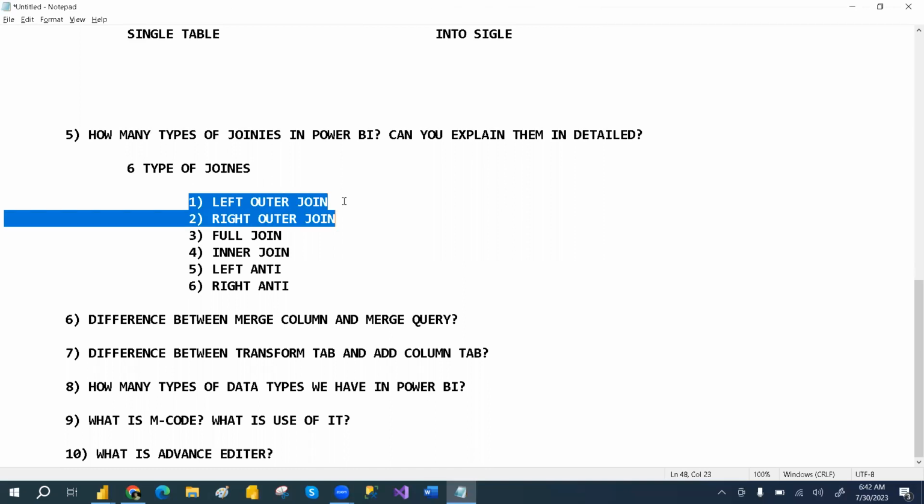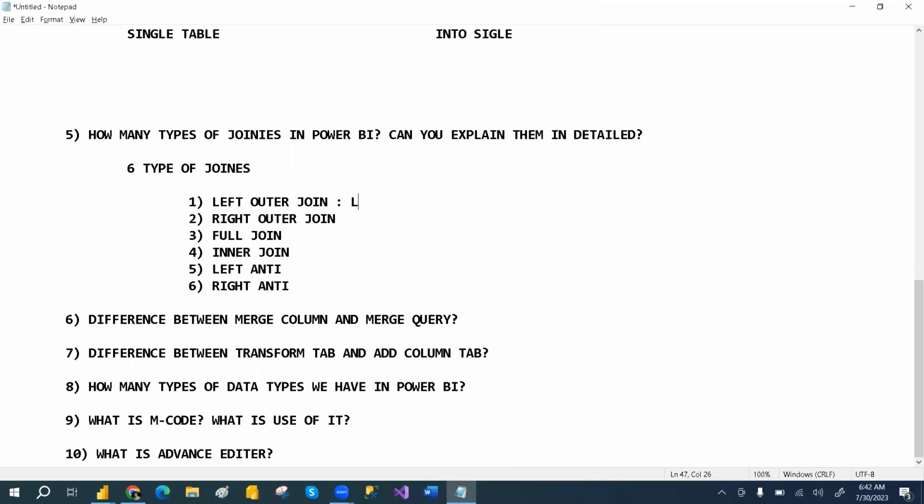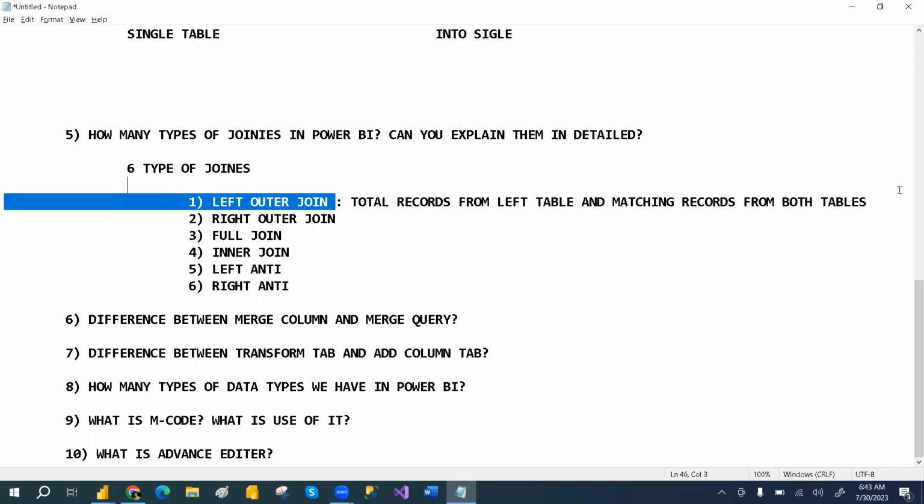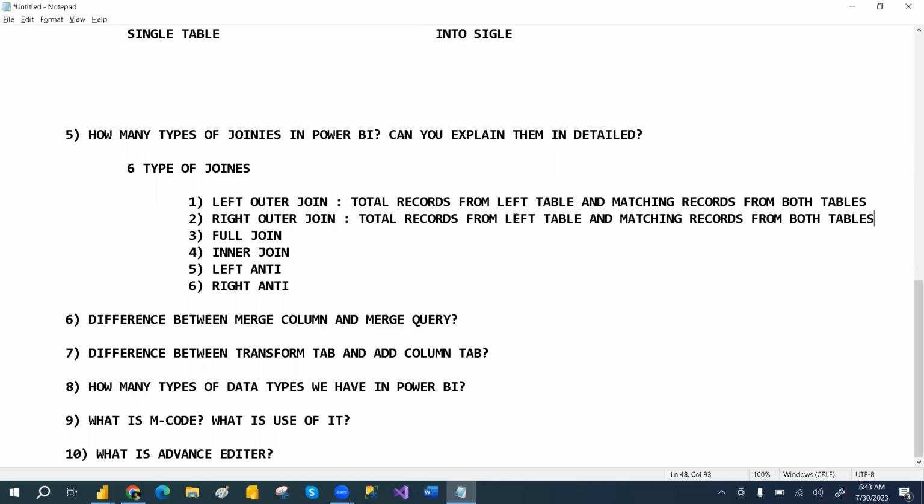Left outer means total records from the left table and matching records from both the tables. Right outer means quite the opposite: total records from the right table and matching records from both the tables.